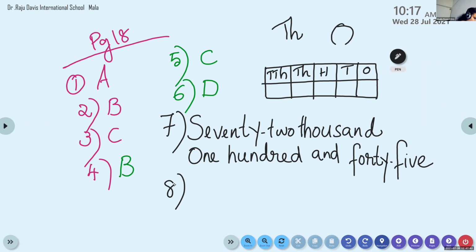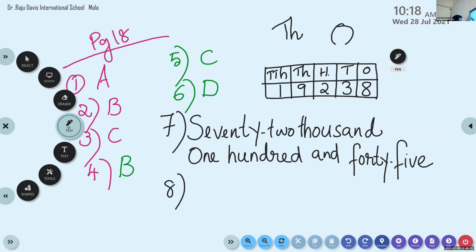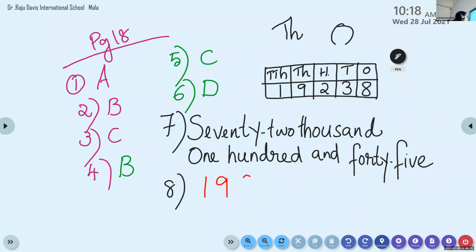Now, 19,000. So how to write 19? Tell me, who was saying the answer? Ameya, tell me the answer. 1, 9, 19,000. Then what is that? 2 is in the hundreds place. Then what do we have? 38. So what is the number? 1, 9, 2, 3, 8. How to read this number?